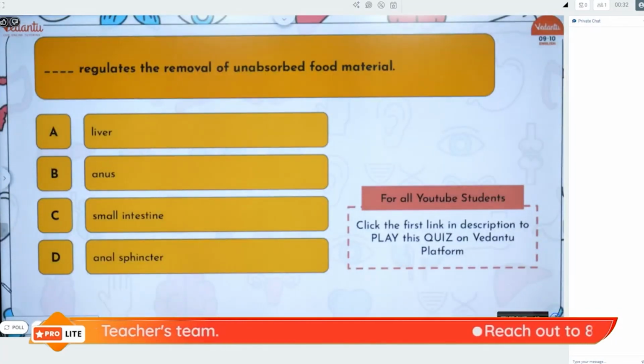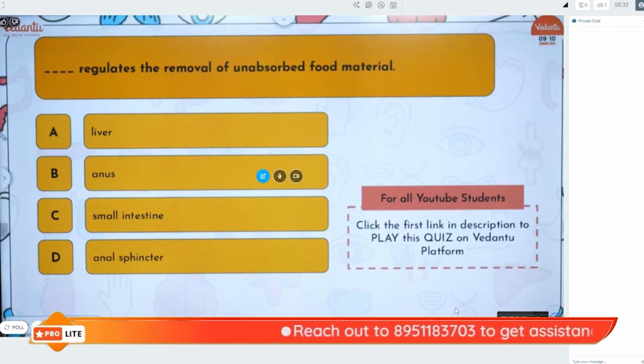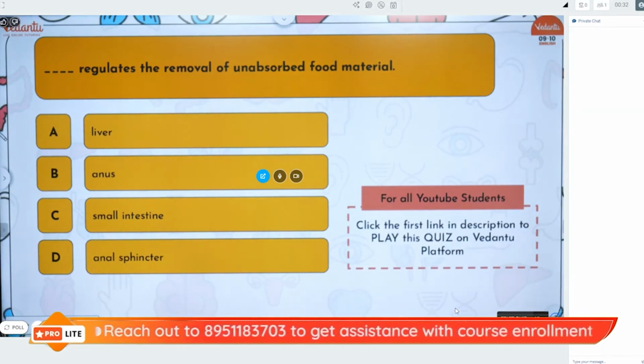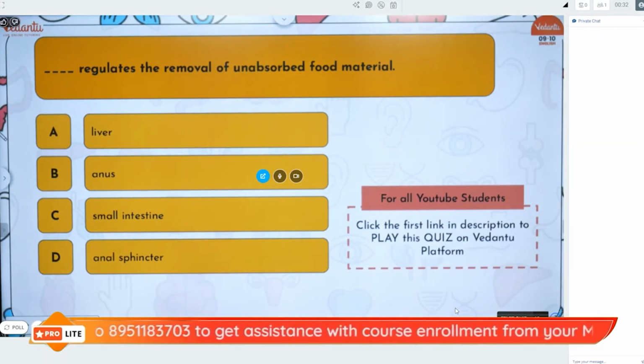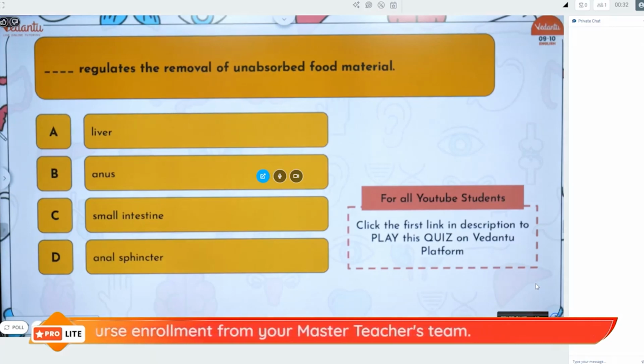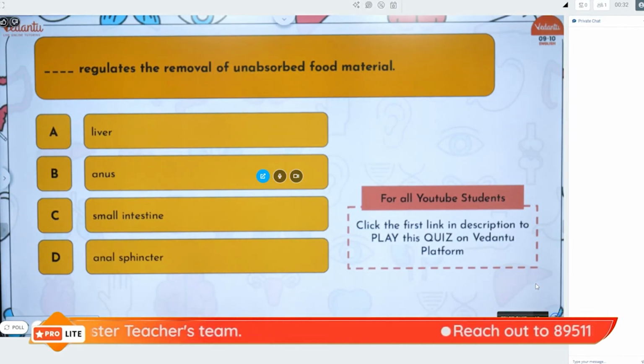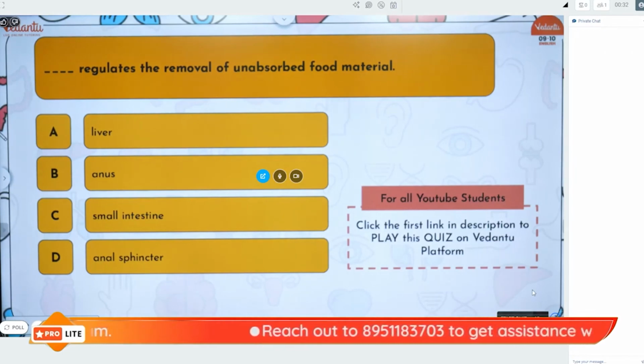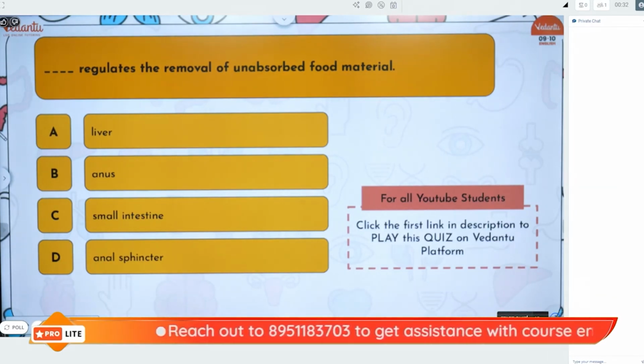Dash regulates the removal of unabsorbed food material, which is waste. Who regulates the removal? Liver, anus, small intestine, or the anal sphincter? What is a sphincter? A sphincter is a roundish muscle. Some are voluntary, some are involuntary. Like the esophageal sphincter which opens into the stomach is involuntary, and the pyloric sphincter is involuntary. Give the answer to this. 3, 2, 1, go.